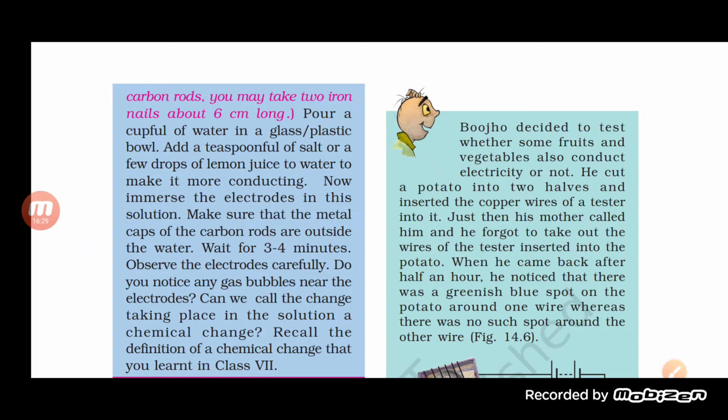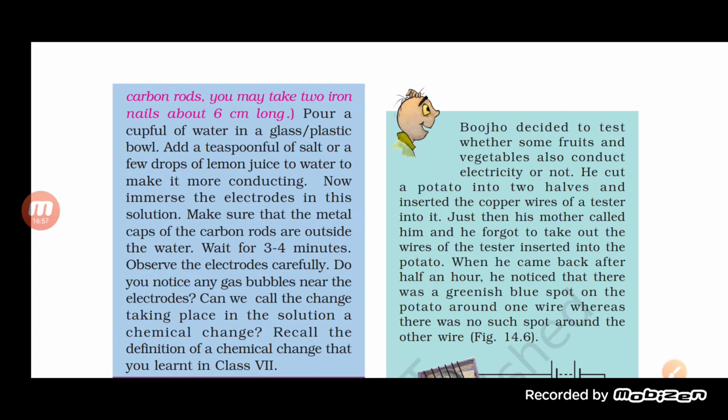Now we will take a pinch of salt, or a few drops of lemon juice, and add it to the water to make it more conducting. When we immerse the electrodes in this solution, we must be careful that the metal caps of the carbon rods stay outside the water.